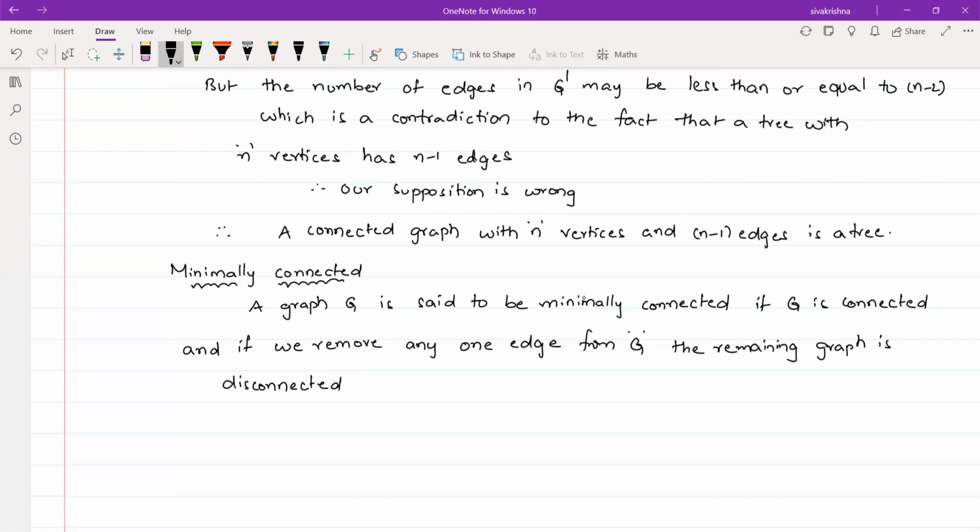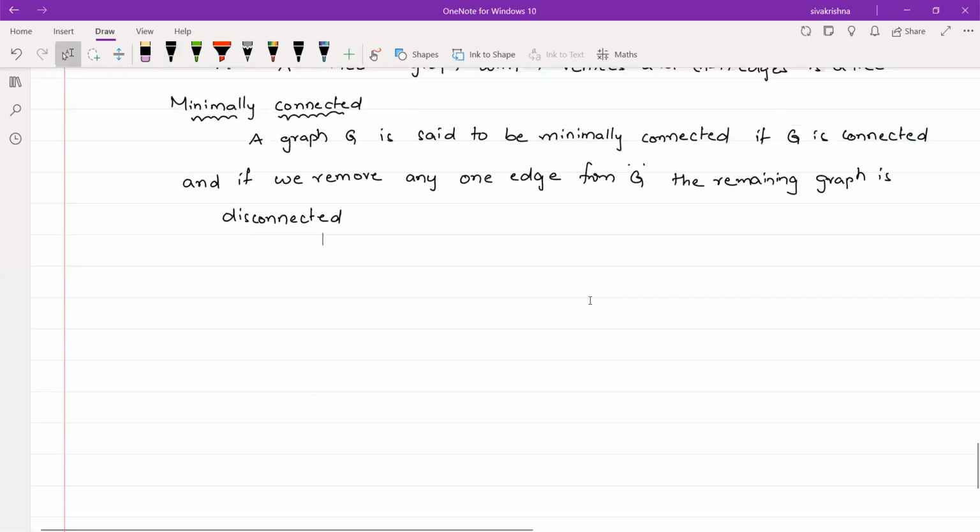Once again, a graph is said to be a minimally connected graph. First of all, that should be a connected graph. After that, if we remove any one of the edges from that graph, then the resultant graph should be disconnected. If this happens in any connected graph, then we say that that particular connected graph is a minimally connected graph.